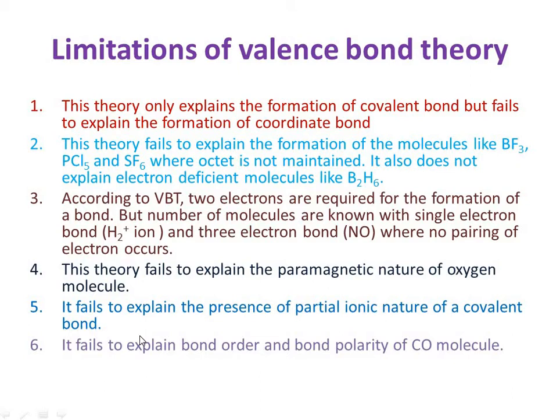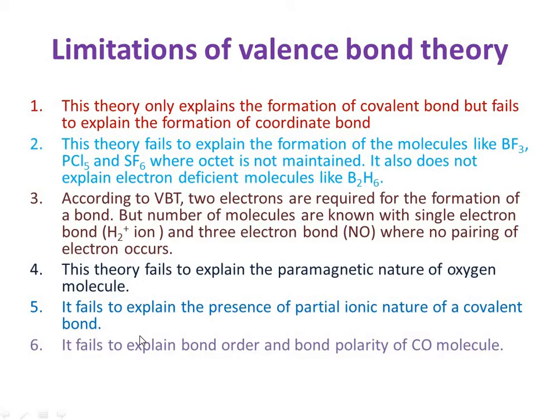It explains the covalent bond in detail, but it fails to explain the formation of the coordinate bond, where the shared electrons are donated by one of the bonded atoms. So the valence bond theory only explains the covalent bond, and it does not explain the other bonds. Next, the limitations of valence bond theory.